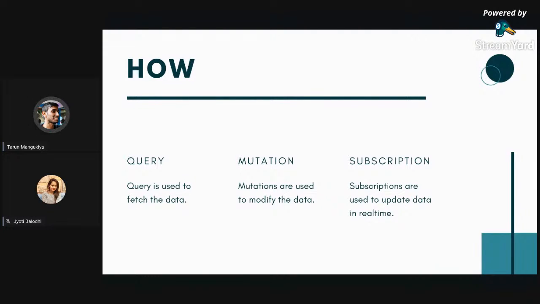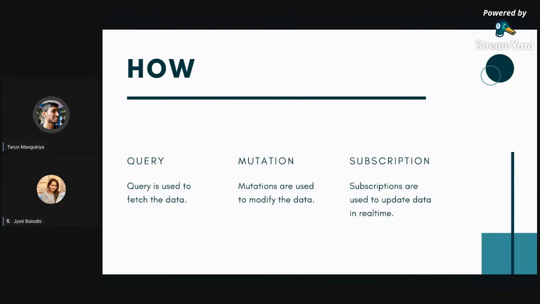Third one is something that is useful for developing real-time applications. The first thing is querying the data, that is, retrieving the data. Let's say we need a big book response. We can write a query for that, and we can fetch that data using queries.